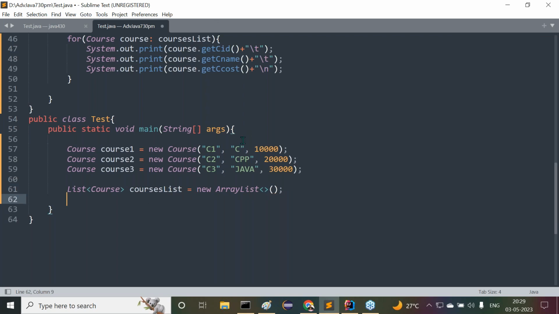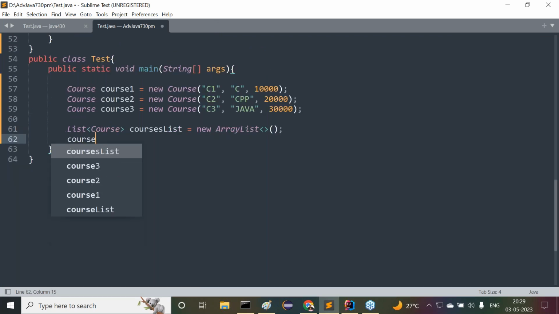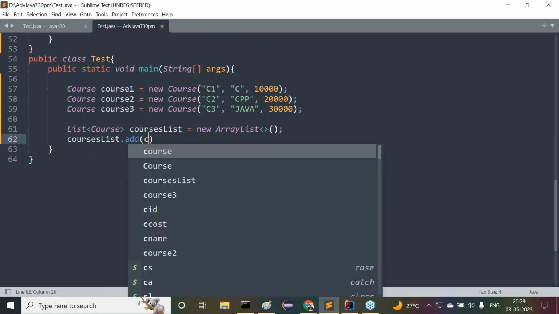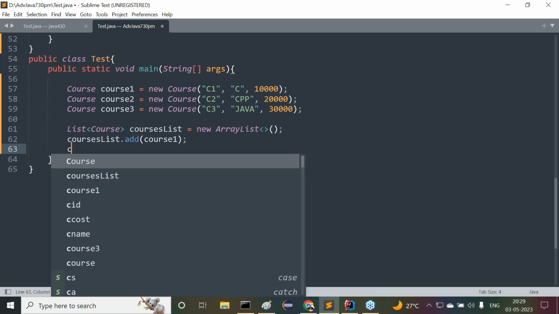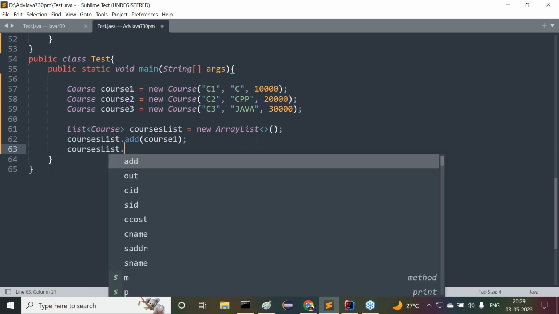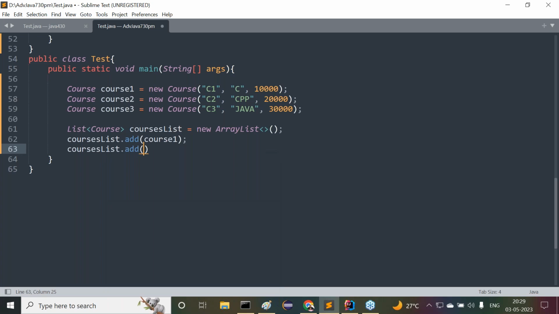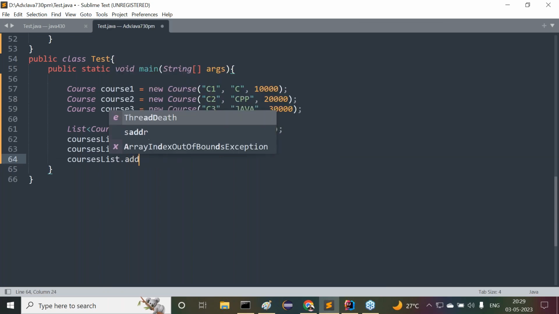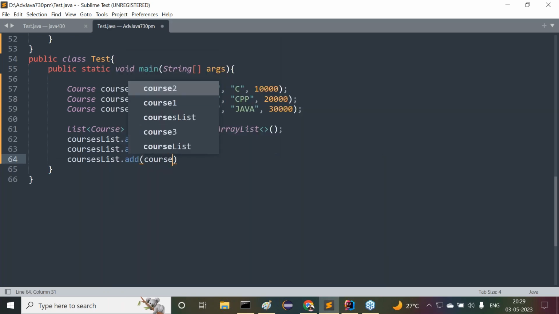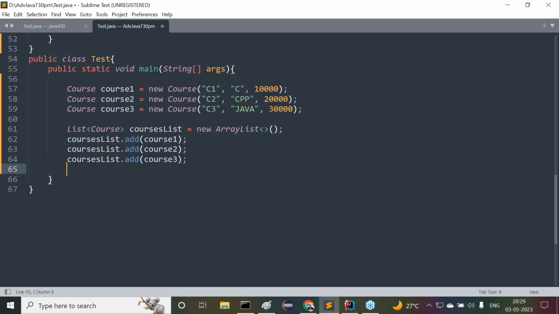There, here we have to provide the data. What data here we have to provide? Courses list dot add of course 1. Course 1 is added to the courses list. Next one is what there? Courses list dot add of course 2. Course 2 is provided here. Next one is what there? Courses list dot add of, like what we have to provide there now? Course 3. Now tell me.